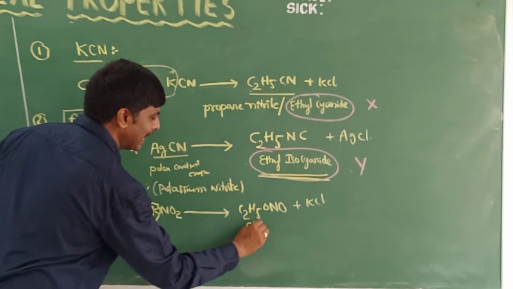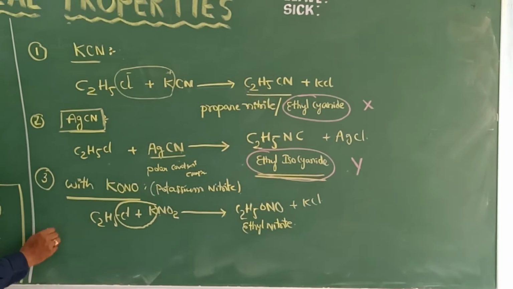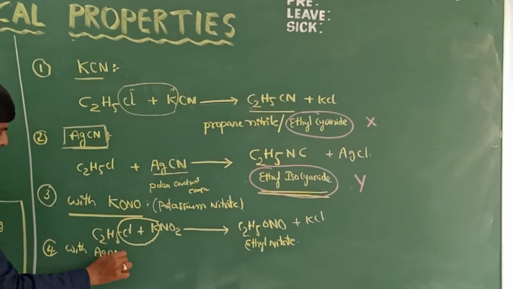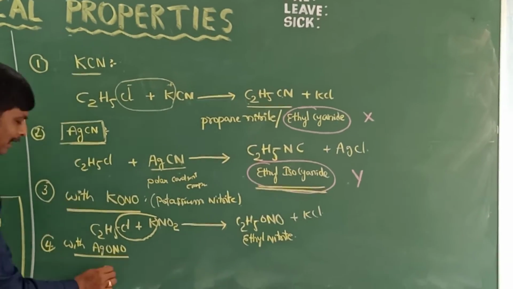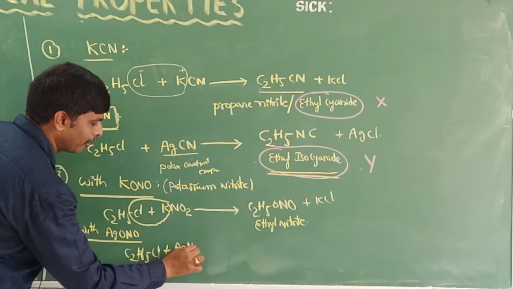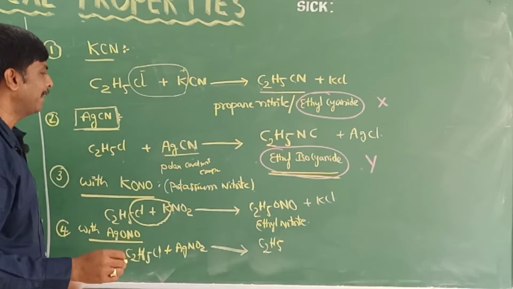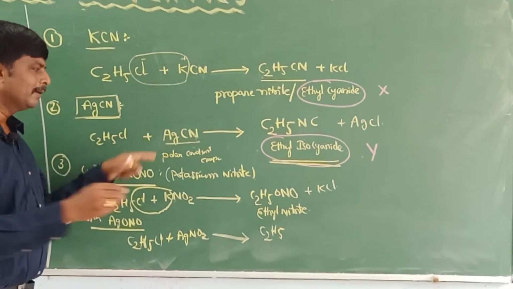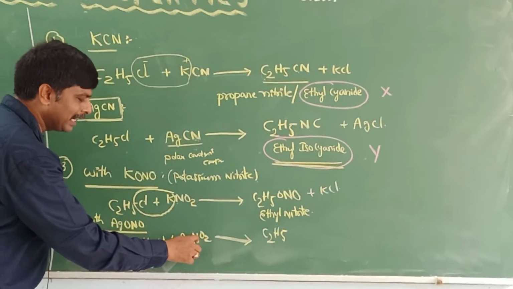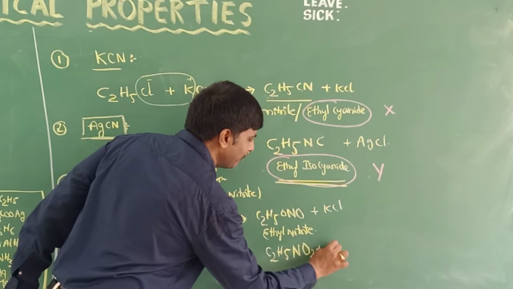Its name is ethyl nitrite. Same like the AgCN type, reaction with AgNO2, silver nitrite. Then C2H5Cl, ethyl chloride, reacts with AgNO2 and gives a product. Remember like this: whenever silver is there, the nitrogen atom is attached to carbon. Here also the bond is linked with nitrogen. So then the product is C2H5NO2.